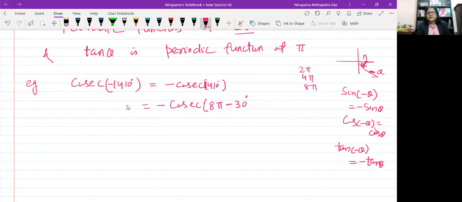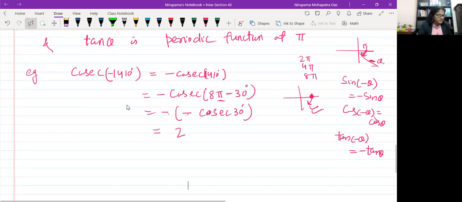Now where is the position of 8 pi? 8 pi minus 30 degree means it is in the fourth quadrant. In the fourth quadrant cosine is positive, so sine and cosec are negative. So already minus is there. For an integral multiple of pi, the trig ratio remains the same, plus or minus as per the quadrant. The quadrant is fourth, so minus of this. So minus into minus gives plus cosec 30, which is 2, right? So this is the answer.